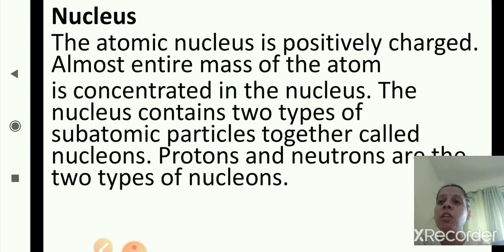So which are the two types of nucleons? Protons and neutrons. Yes, which are found in the nucleus.